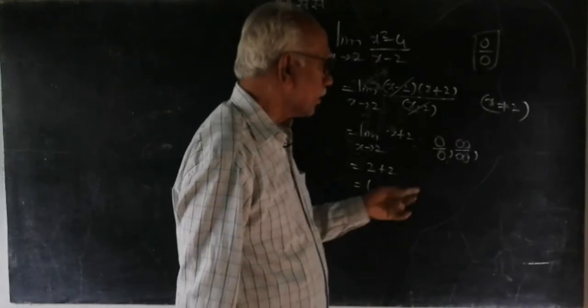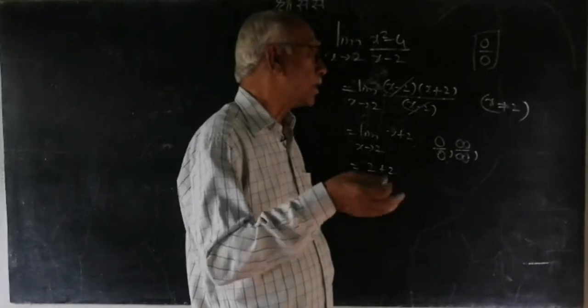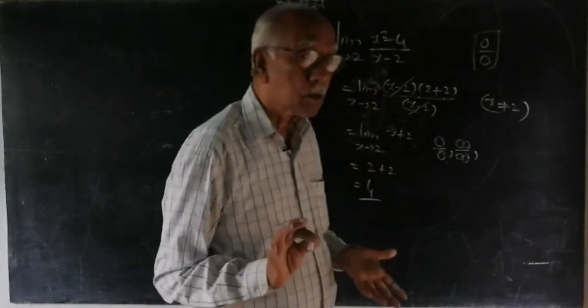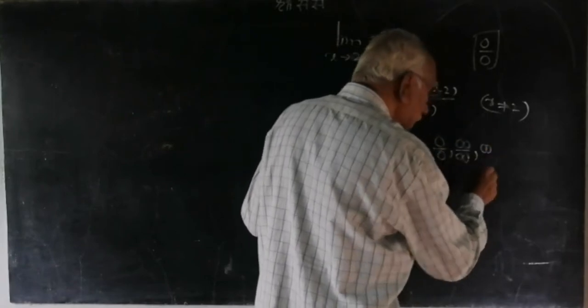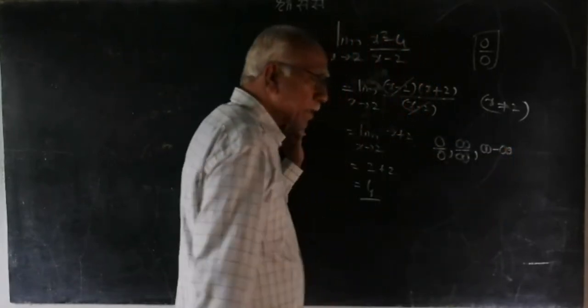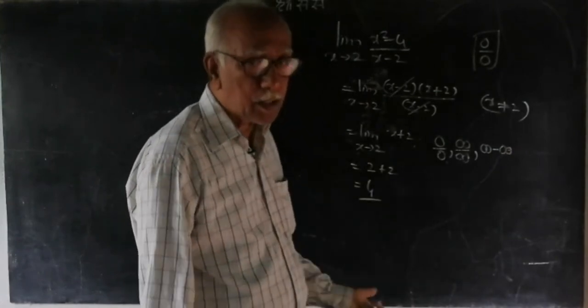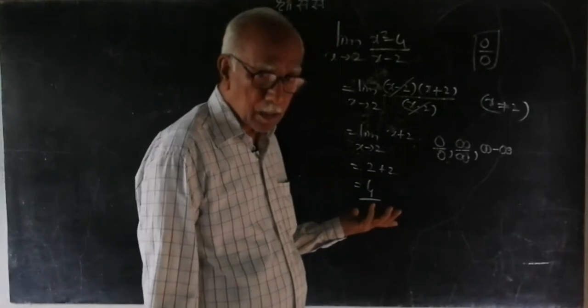We know that if infinity is divided by anything, we get infinity. But if infinity is divided by infinity, we don't get 1. Or if you subtract anything from infinity, you will get infinity. But if you subtract infinity from infinity, what will you get? We don't know. So that is also an indeterminate form.